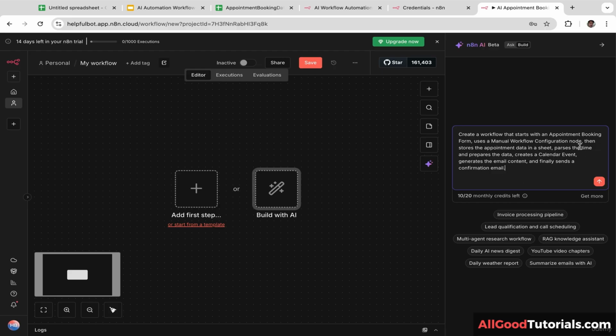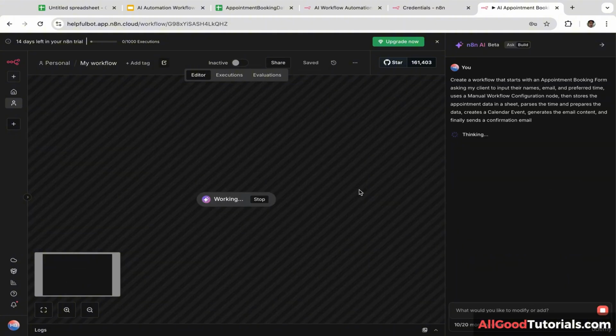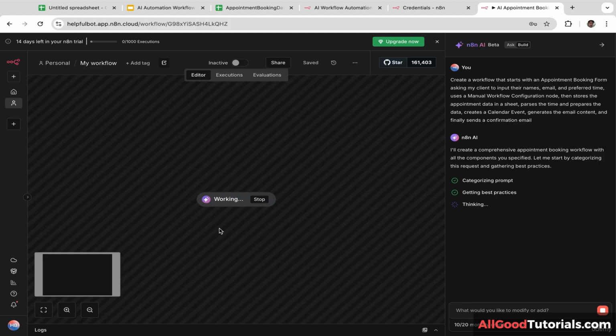And I'm going to make this prompt more specific. Appointment booking form, asking my client to input their names, email, and preferred time. And let's click generate. Okay, now AI is creating the automations workflow. It will take a few minutes, maybe 2 or 3 minutes. So just wait guys, hopefully it doesn't take too long, and I'm so excited to see the result.